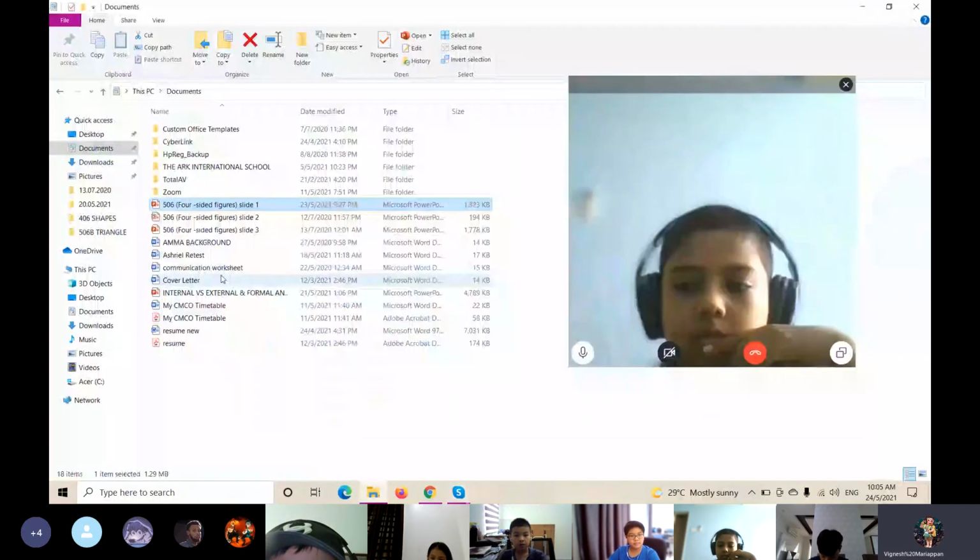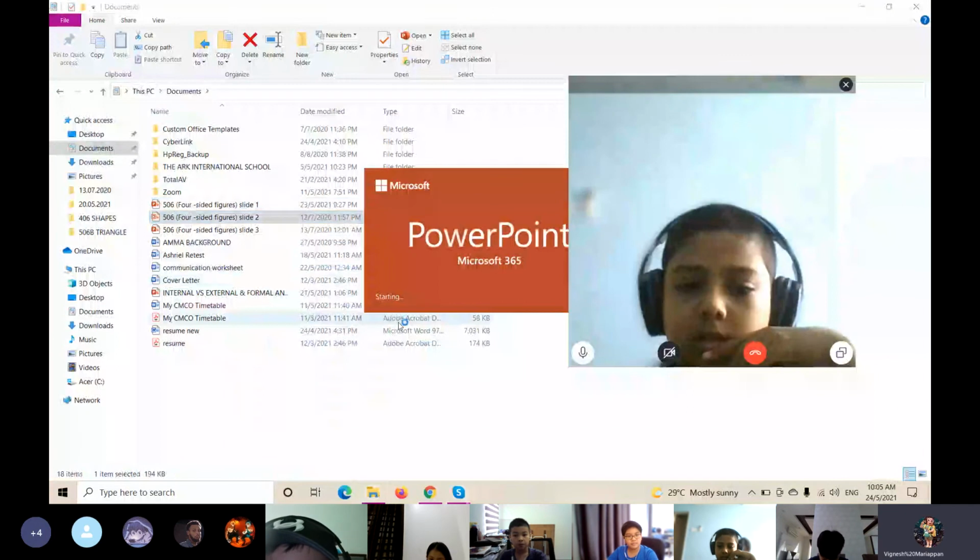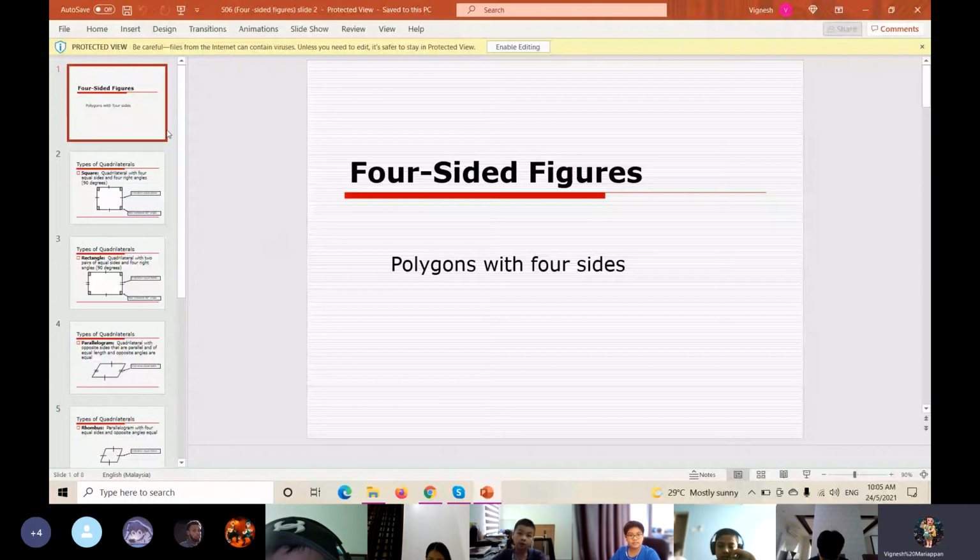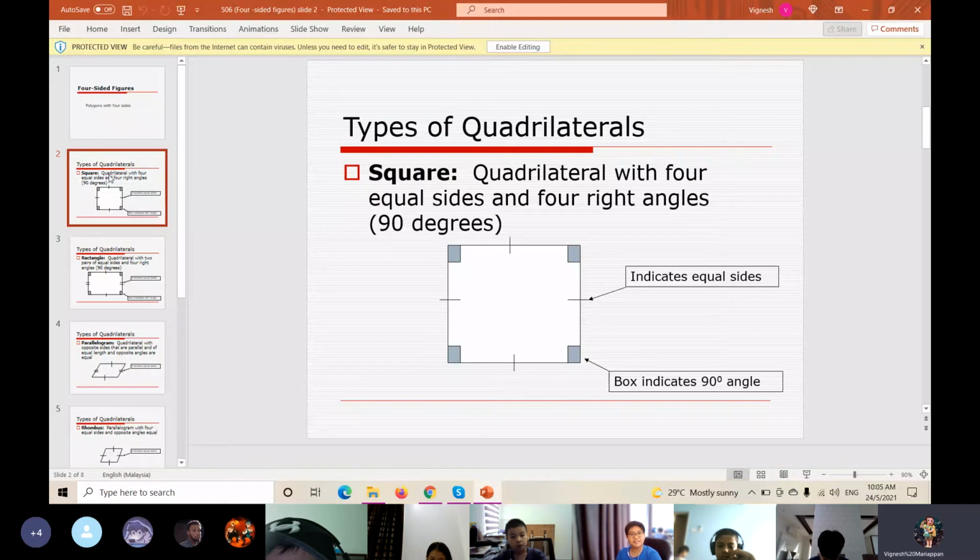This one is more detailed, showing the types of quadrilaterals as I showed earlier. A square is also a quadrilateral. We have four equal sides and four right angles, correct? The box indicates 90 degrees. Yes, teacher.